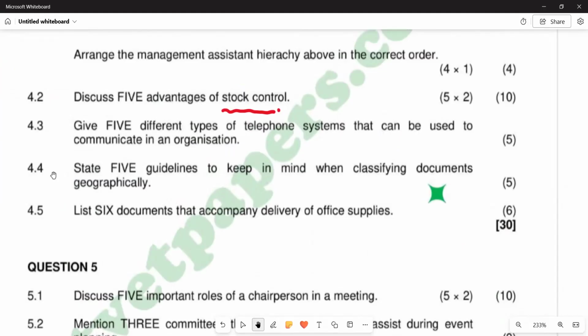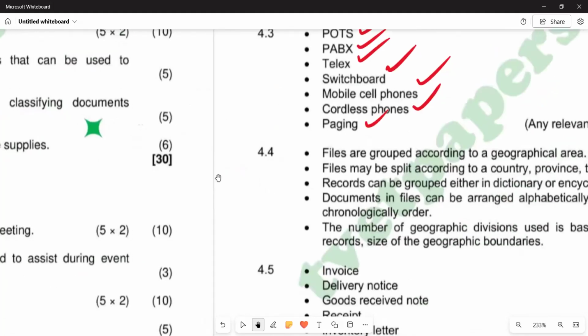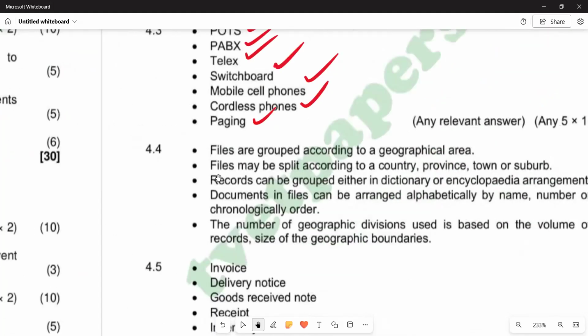Then 4.4 reads: state 5 guidelines to keep in mind when classifying documents geographically. What are the guidelines? Going back to those guidelines, the first says files are grouped together in a geographical area.